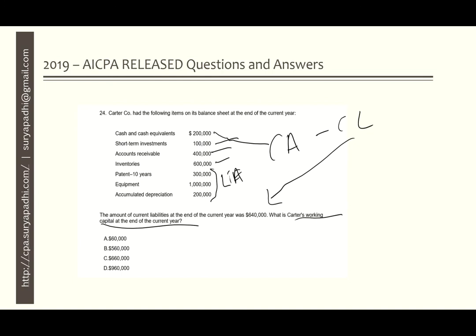So if we add together these first four, this is 200, 100, 300, then 700, 700 and 600, 1300. CA minus CL, CL is 640.